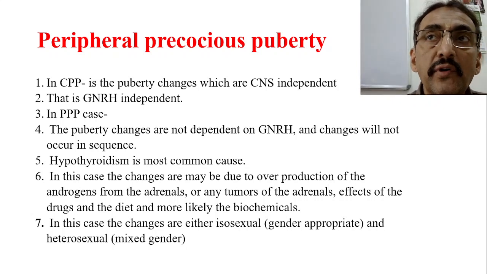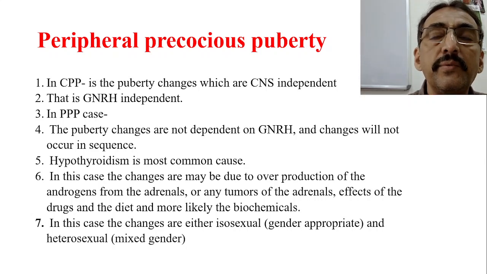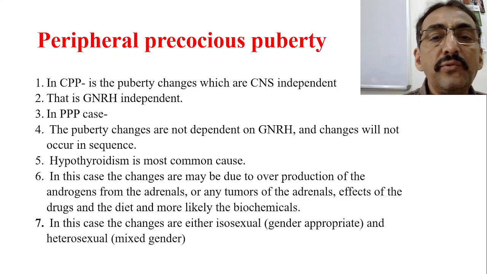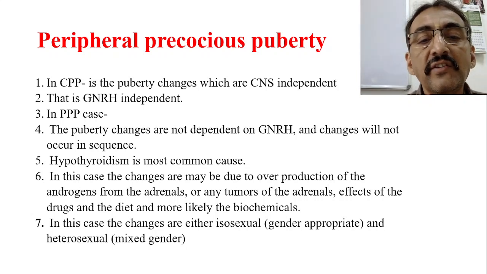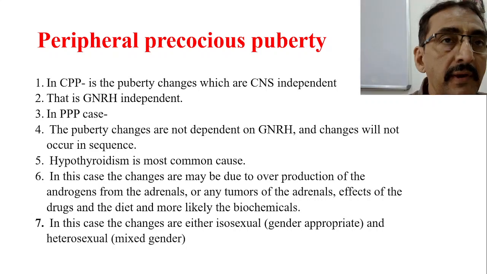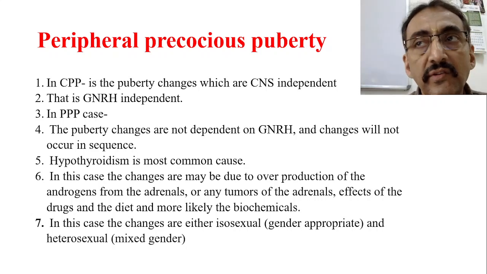The most common cause of peripheral precocious puberty is always hypothyroidism. In this case, the changes are either isosexual, gender appropriate, or they may be heterosexual. This is also possible.